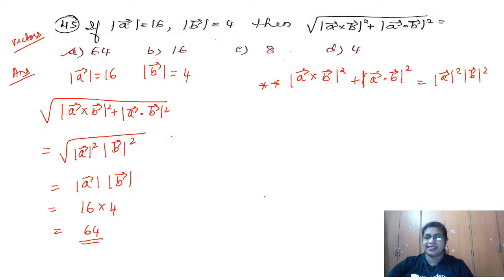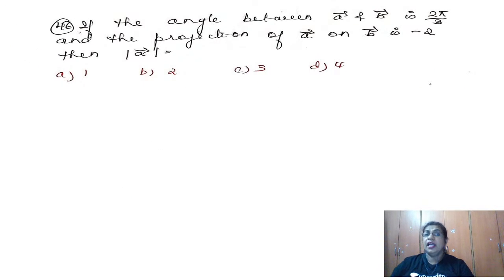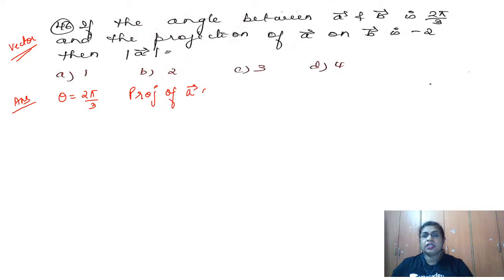Question number 46. So what is this question telling us? If the angle between, so once again I have the vectors chapter, isn't it? The word projection is there. So if the angle between A vector and B vector is 2 pi by 3, the angle is given. Let me make a note there only. So the angle is given to me as 2 pi by 3, and the projection of A vector on B vector is given to me as -2.